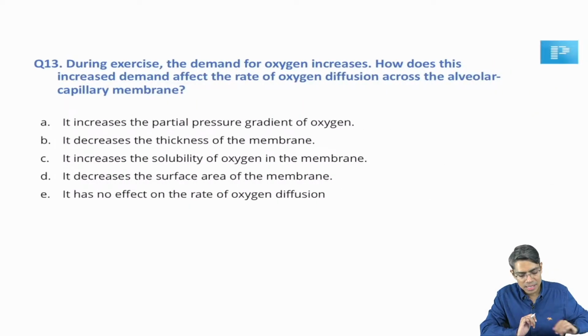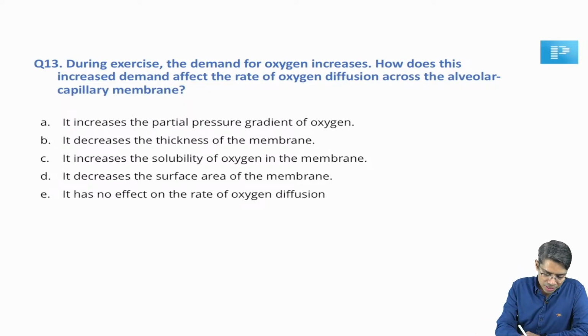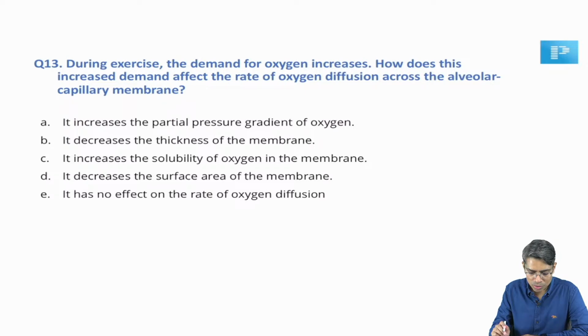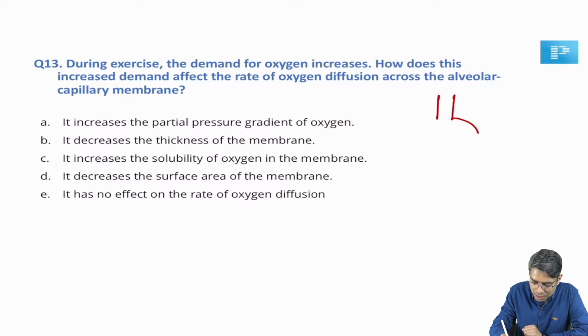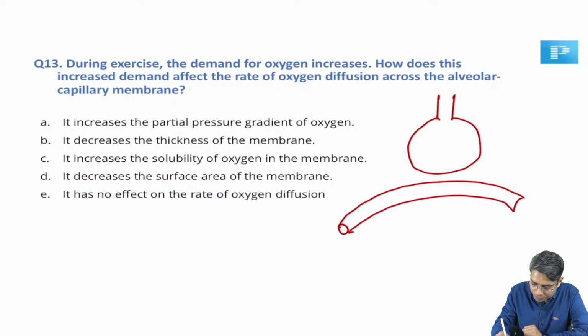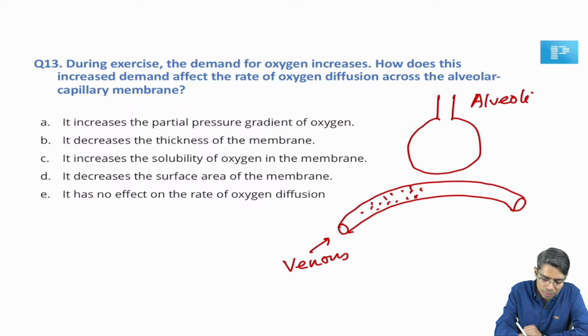Okay. Next question. During exercise, the demand for oxygen increases. How does this increased demand affect the rate of oxygen diffusion across the alveolar capillary membrane? Read the question carefully, you will be able to answer. Suppose this is the alveoli and this is the capillary of the lung. This is the venous blood coming here at the level of the lung or alveoli, and then there will be diffusion of oxygen from the alveoli to the blood.